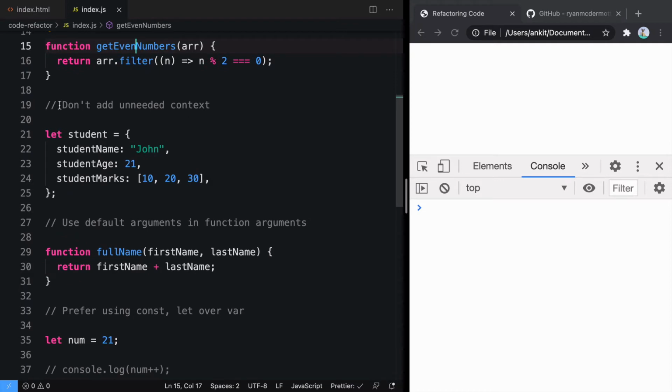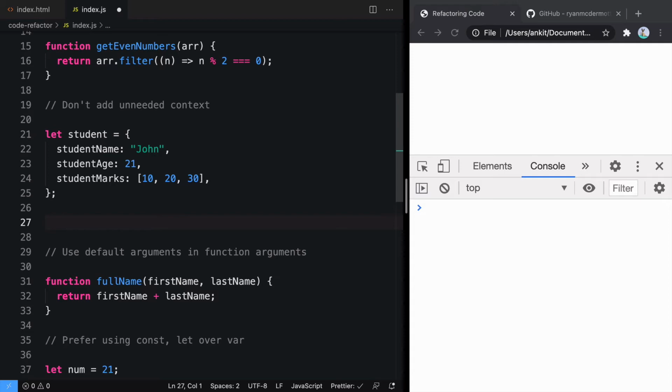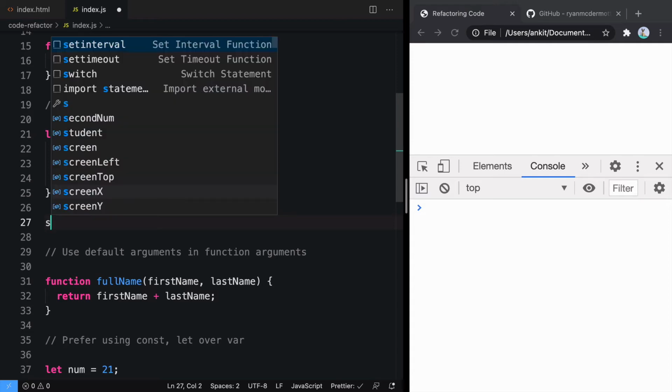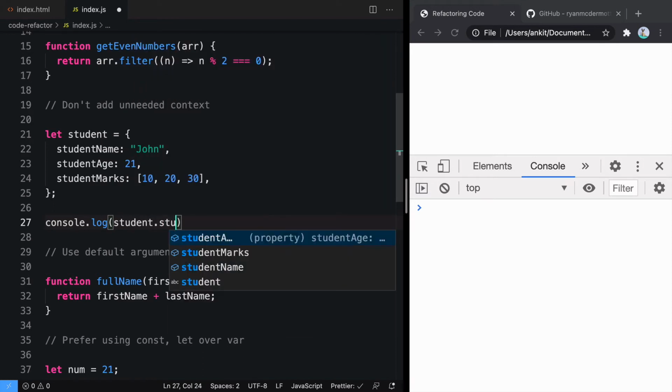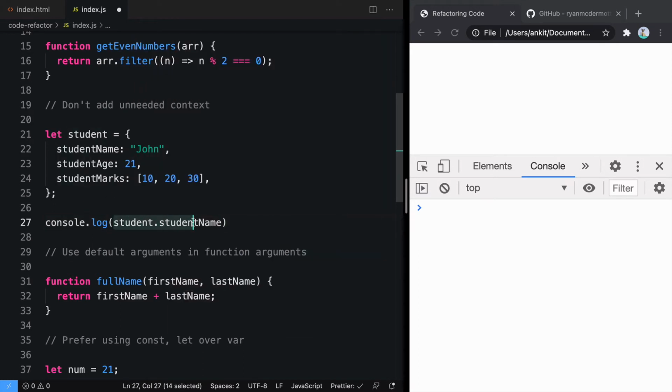Don't add unneeded context. Here I have a variable named student that is an object that contains multiple keys, like student name, student age, and student marks. Whenever I want to use this, how can I use this? I'll be using it like console.log student.studentName. When you look at this log, you will see that we are saying student.studentName. It is unneeded context that we are adding. So student comes multiple times here.